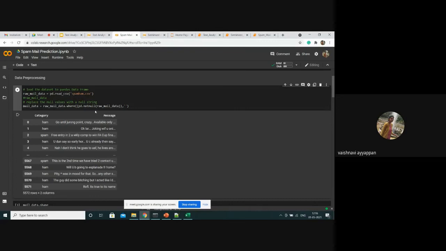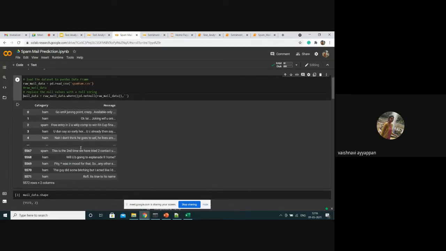Here I'm going to clean the data. It may have null values inside the data set, so I'm going to remove the null values. If the data does not contain a null value, then it will be placed in the data. Else it will be eliminated or replaced with an empty string.